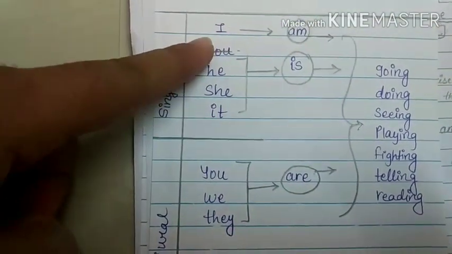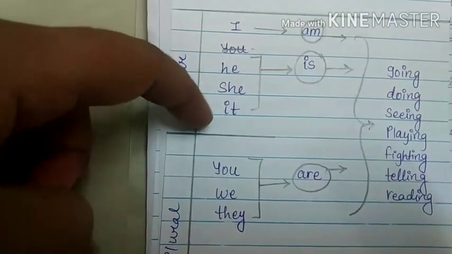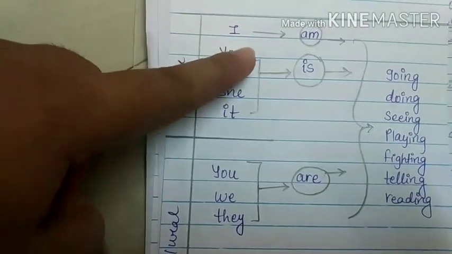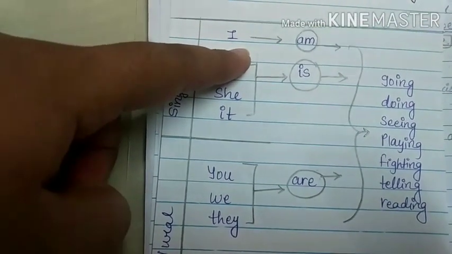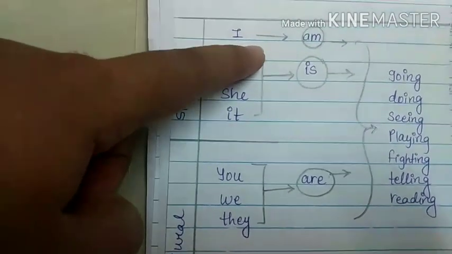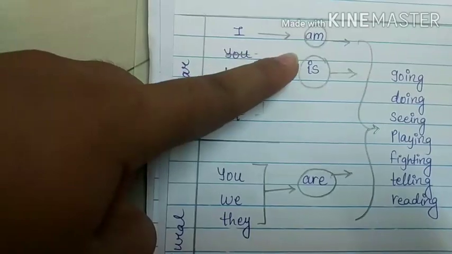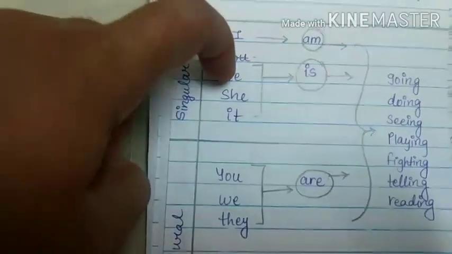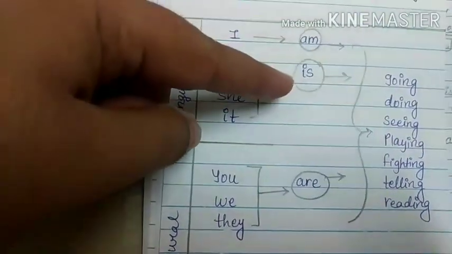One part is for singular, the other is for plural. In singular, write I, he, she, it. And then write I, make an arrow like this and write am. Then with he, she, it, write is.